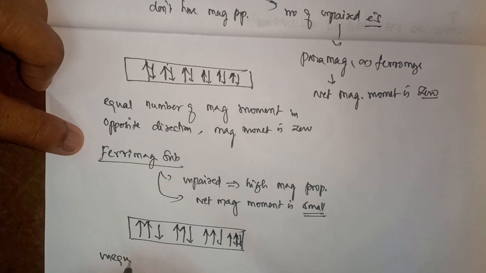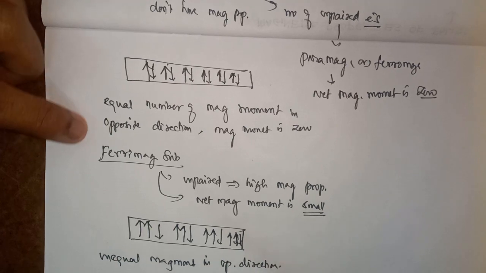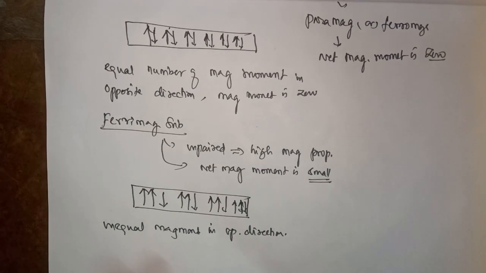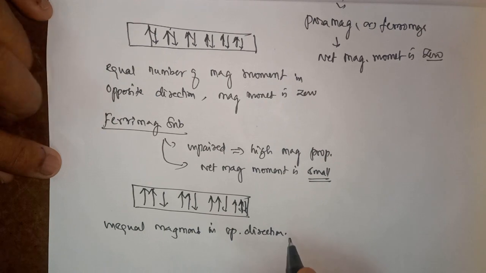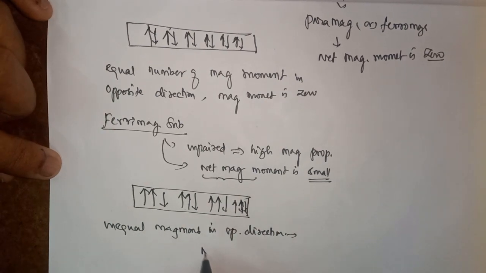Unequal magnetic moments in opposite directions. Because of this, I use the word net magnetic moment, so that the net magnetic moment is